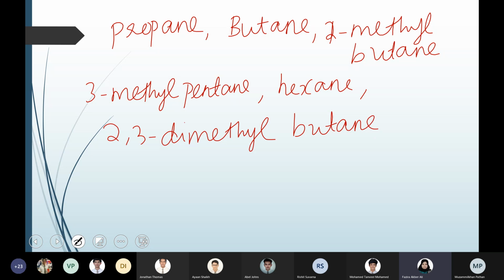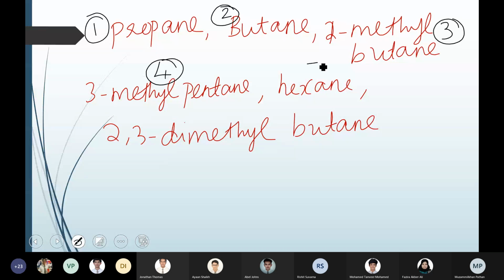So these compounds you need to arrange in their increasing order of boiling point. Six compounds are there. If I want to number them, the first one is propane, second one is butane, third one is 2-methyl butane, fourth one is 3-methyl pentane, fifth compound is hexane, and the sixth compound is 2,3-dimethyl butane. So arrange these compounds in the order of their increasing boiling point.